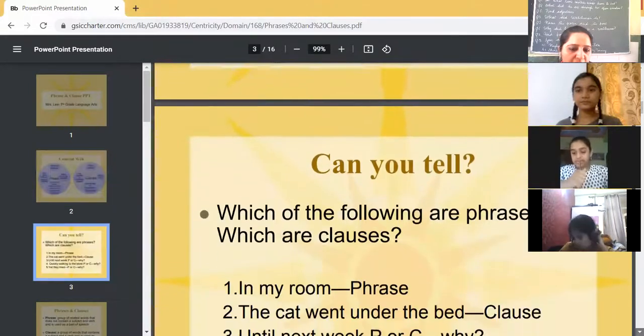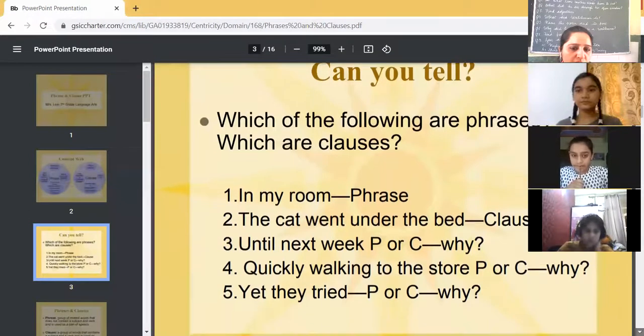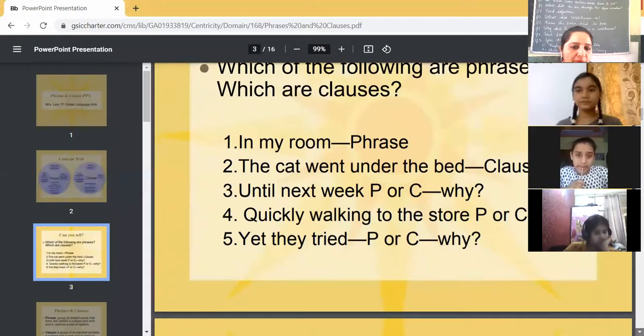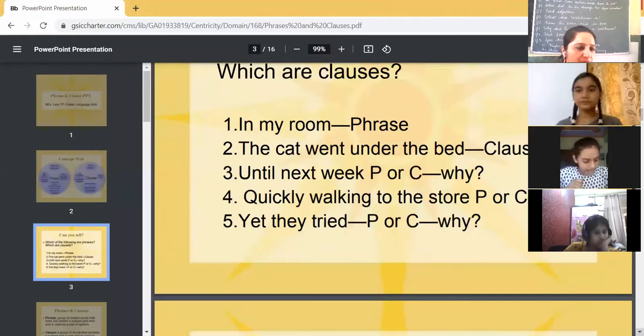Now, which of the following are phrases? Which are clauses? In my room, you can see, only it is not a complete sentence. So it is a phrase. In my room, the cat went under the bed. It is a clause. Until next week, phrase or clause? Tell me, children.